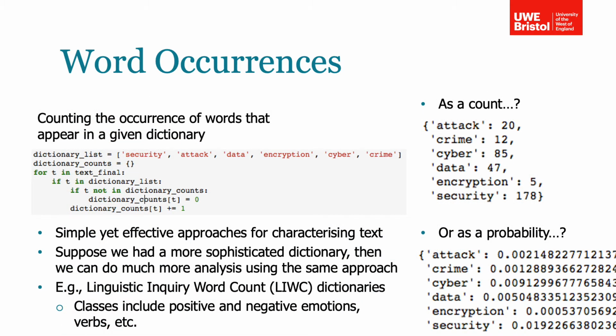We can use this same approach to assess how frequently a given word or set of words occur within some text or a set of documents. Whilst this sounds fairly simple, it is also very effective. It is essentially how password brute forcing works.